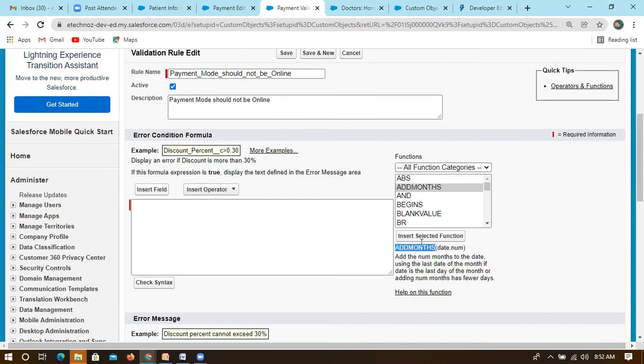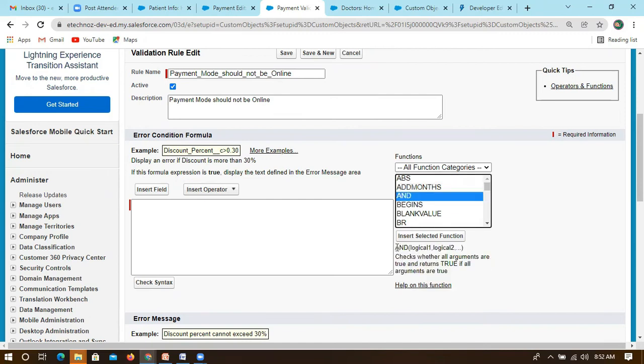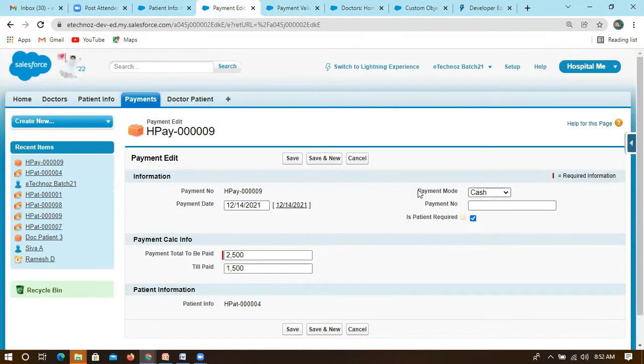Likewise you can add months. Now the and condition: if I have two logics and I want both to be performed equally. Within this scenario I want to check both: payment number should not be blank, and payment mode should not be blank. So you can create two things, one is payment number and secondly payment mode.